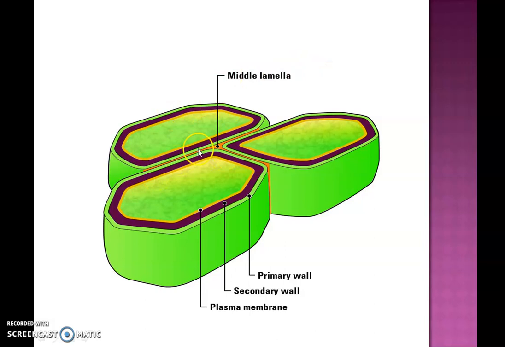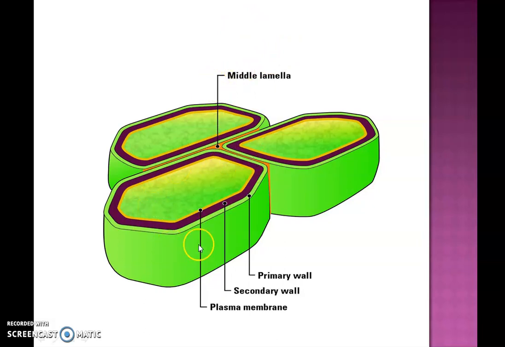Look at this figure. Here we can see three cells, and now we are going to look at the different layers of the plant cell wall. Cell walls are typically laminar, that is, layered in nature. A mature cell wall has three different layers, that is, from outside we have the middle lamella.